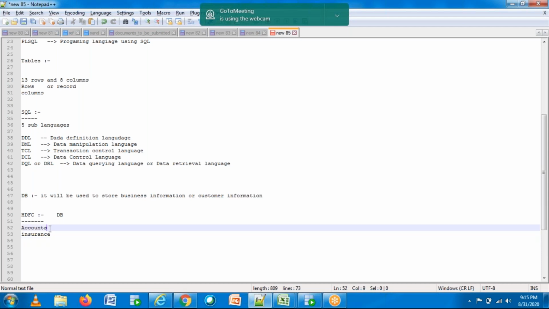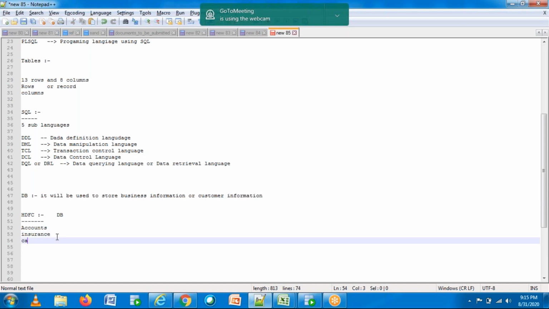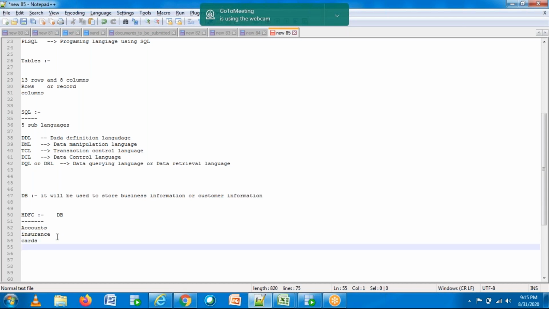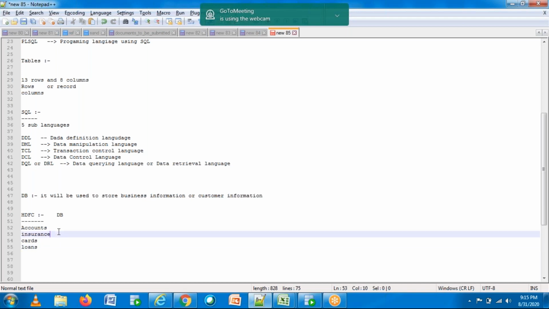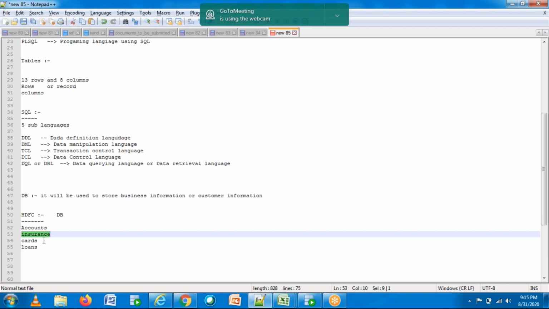They'll take care of the account section, insurance section, they have cards also, and they'll have loans also. So they're giving these four services to the customers.